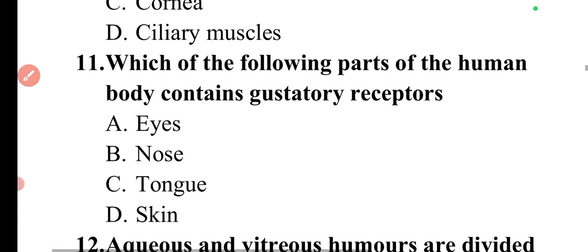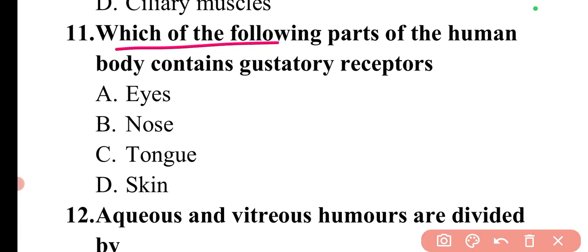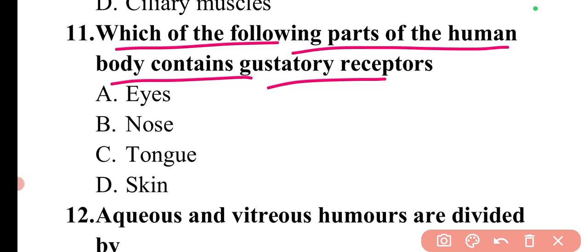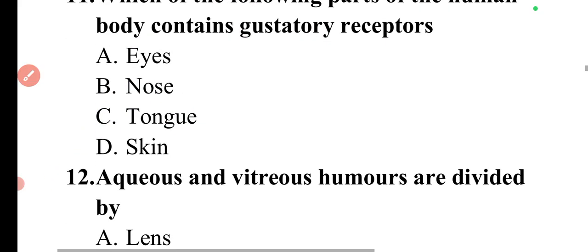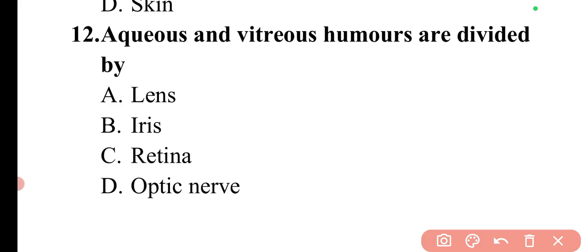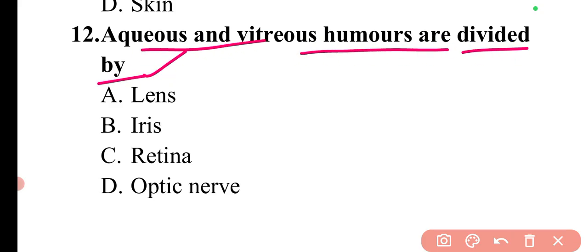Then moving to the next question. Question is which of the following parts of the human body contains gustatory receptors? So the gustatory receptors are present in the tongue. So here option C is the correct answer. Next question is aqueous and vitreous humors are divided by. So aqueous and vitreous humors are divided by the lenses. So option A is correct.